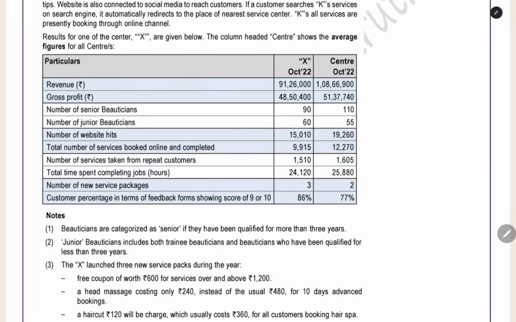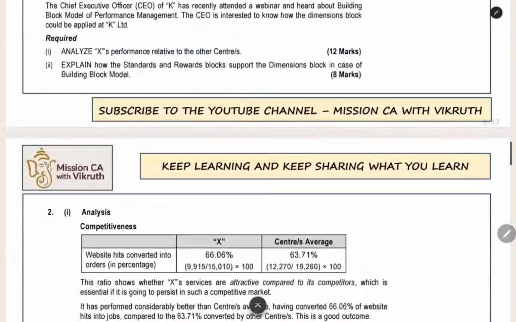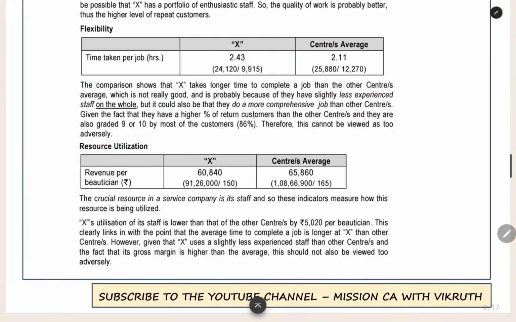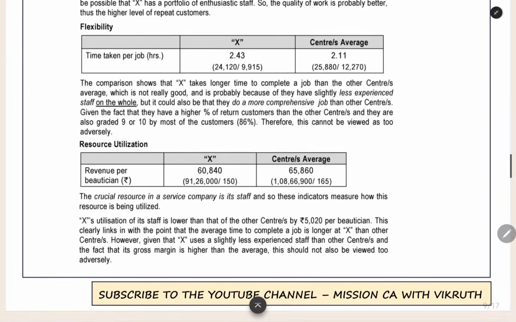Now they are taking the revenue per beautician. Here the total revenue divided by the number of beauticians. For one beautician we are getting 60,840 revenue in our center. On average they are getting 65,860 revenue. So the revenue we are getting is low. Why are we getting low?